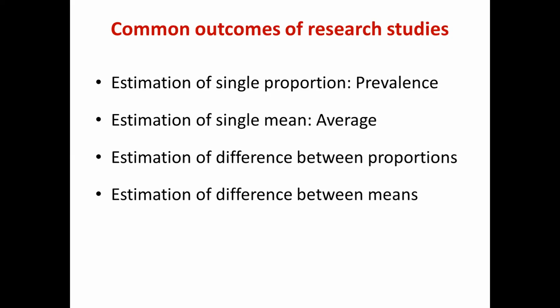Let us take these examples. They will make it clear to you how these outcomes are actually defined. Please remember, there are 4 outcomes. Number 1, it could be a single proportion, it could be a single mean, it could be the difference between 2 proportions, or it could be the difference between 2 means.